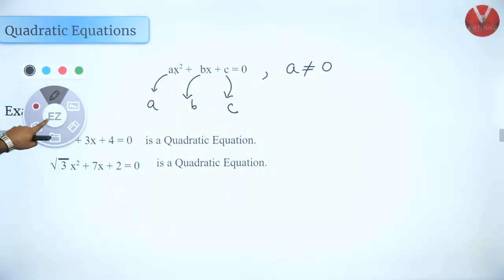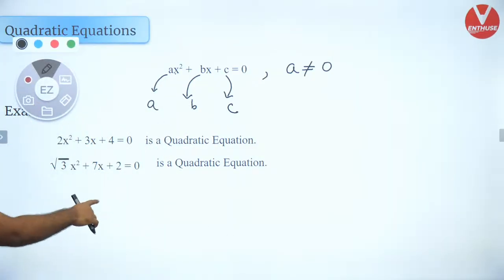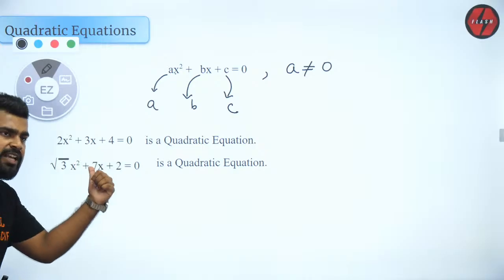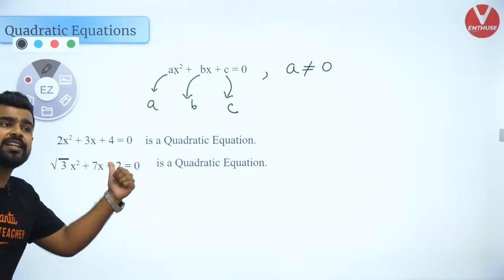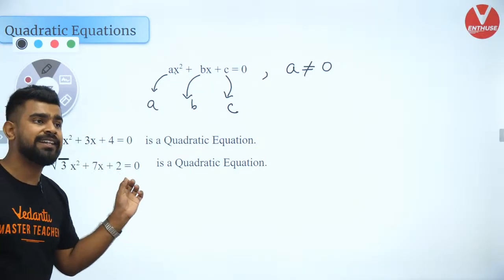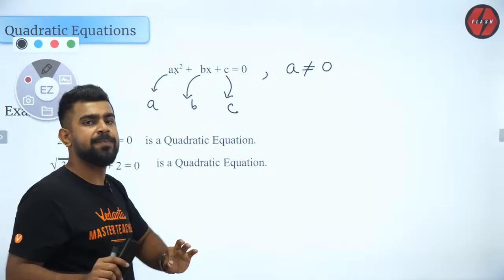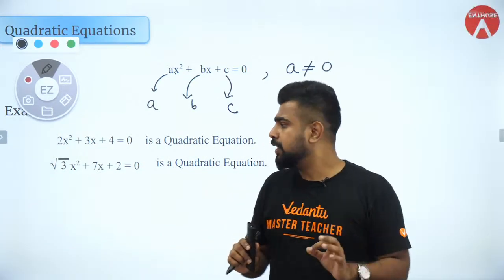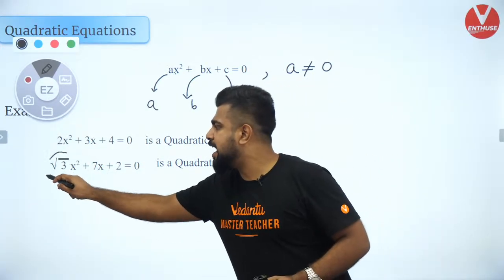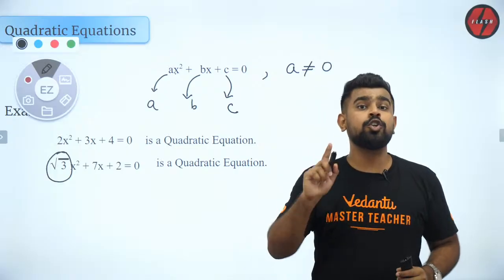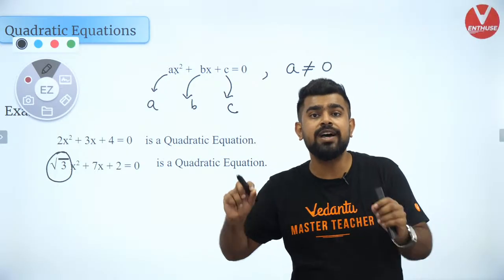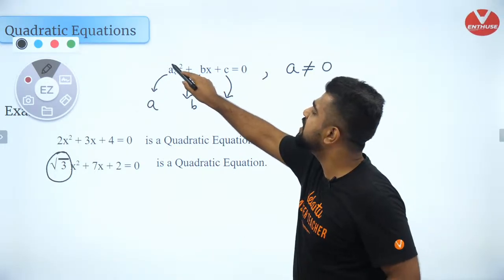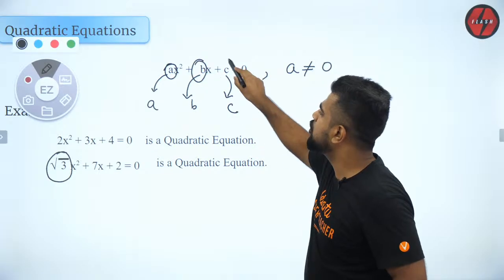Okay? So do you agree that these two are quadratic equations? Is there a problem over here? Do you agree that these two are quadratic equations? Yes, absolutely. There is no problem. Sir, root 3 is there, sir. Is that a problem? No. Root 3 is also a real number. The coefficients can be real. So not a problem.